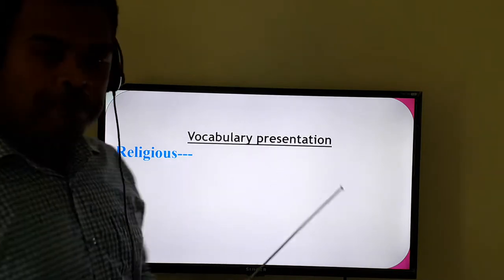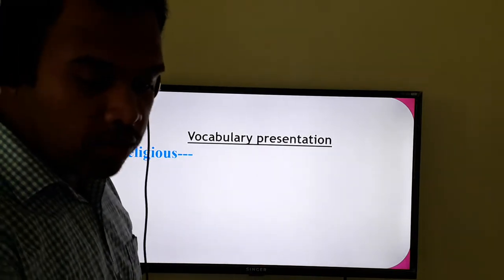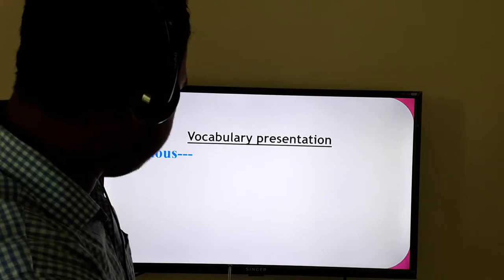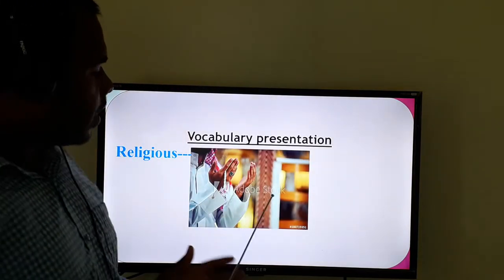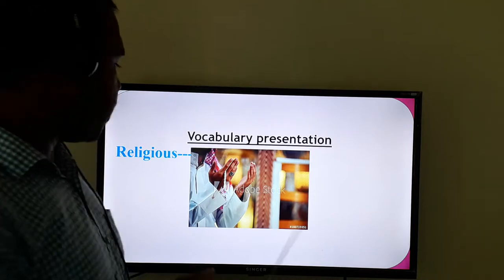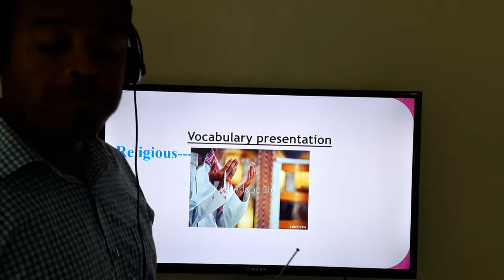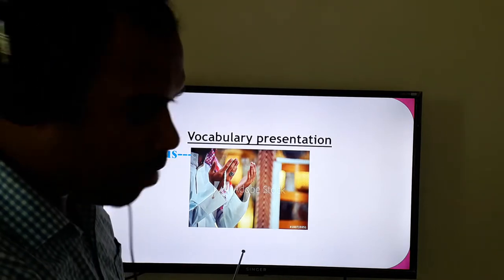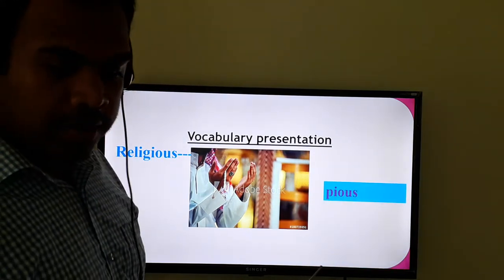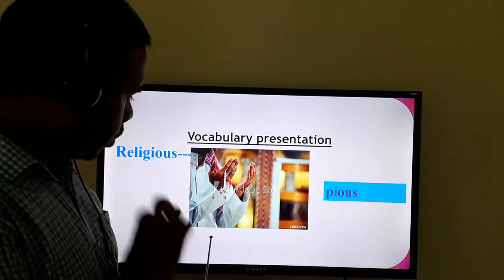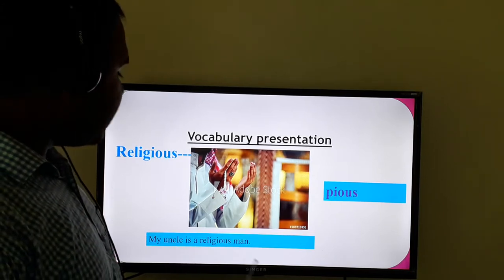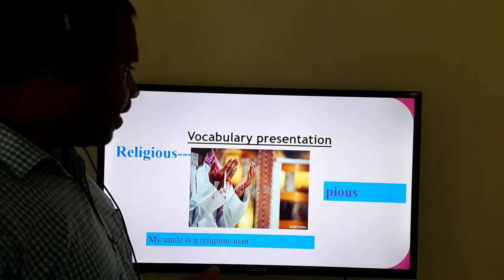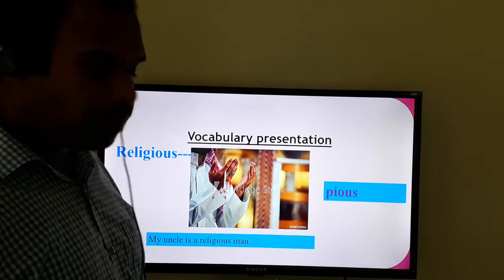First one, that is religious. Can you tell me what the meaning of religious is? Now you can see the picture. What does this picture tell us? This picture tells us about someone who is religious. Religious means someone who is pious. I can show you in a sentence: my uncle is a religious man. I think now you are clear about it.